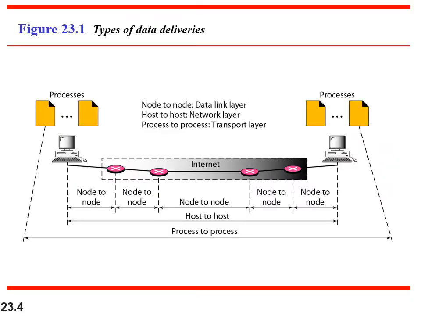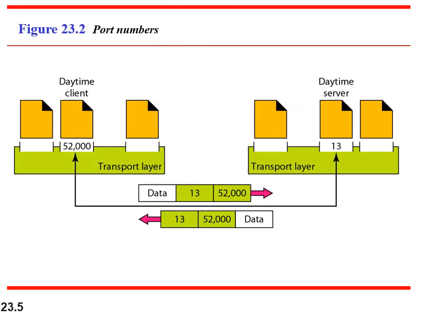You can see here the data link layer takes care of transmission between nodes or across links, whereas the transport layer takes care of transmission between processes, and the network layer is responsible for transmitting from one host to another. So here we can see that there are various port numbers. A few of the port numbers are well-defined ports, meaning you will not be able to use them.